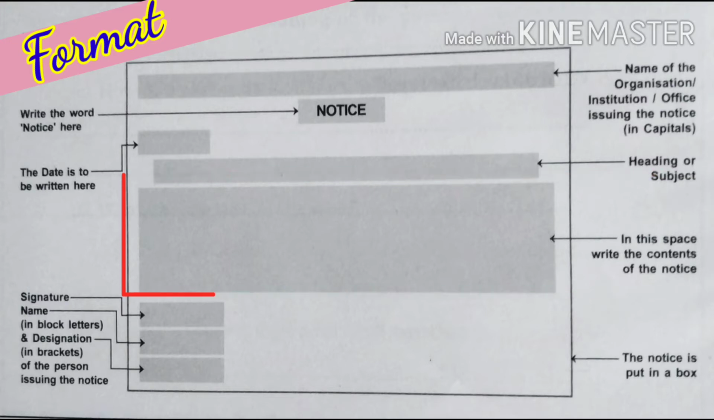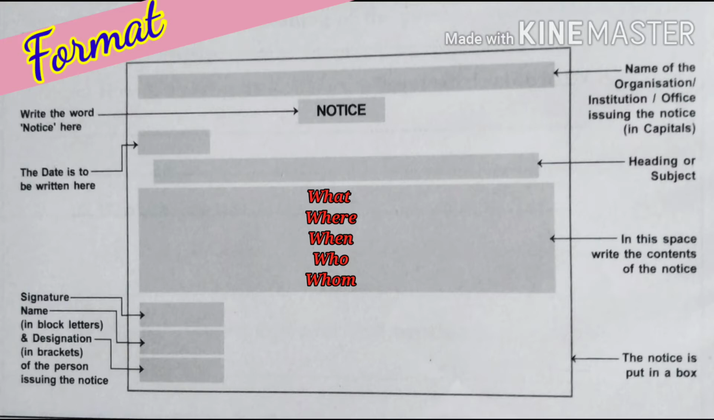Now here you have to remember a few points, and the first important point is that your content must answer 5 W's. And these 5 W's are what, where, when, who are eligible, and whom to contact. For example, if you're writing a notice for any lost item, then you must write what is lost, where it is lost, when it is lost, and whom to contact. And if you're writing the notice regarding an event, then also you must answer these 5 W's. You will get to know about it in a better way when we do examples.